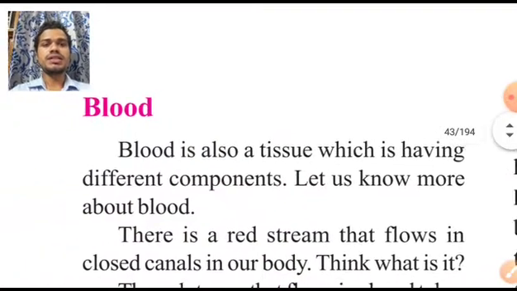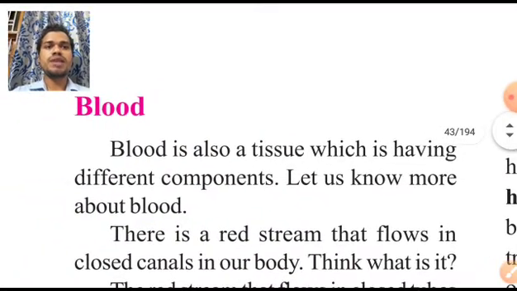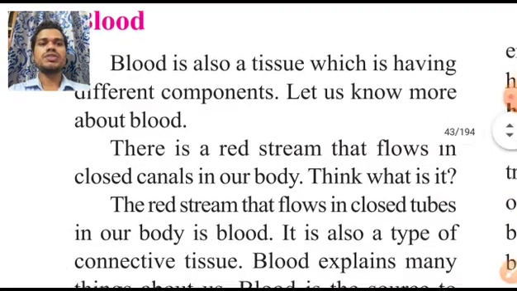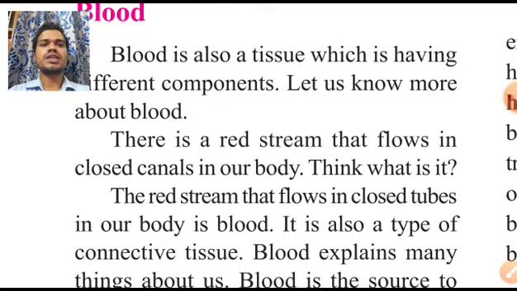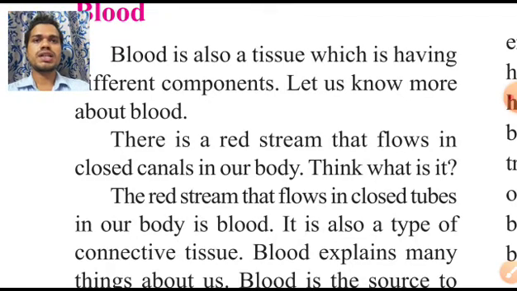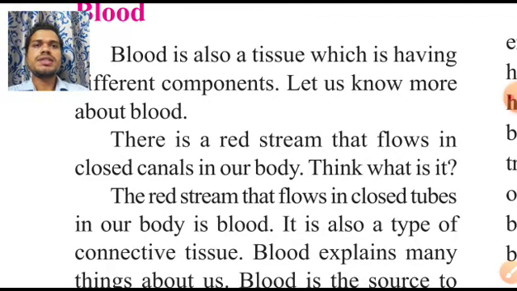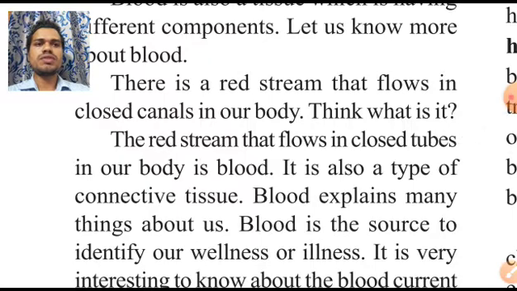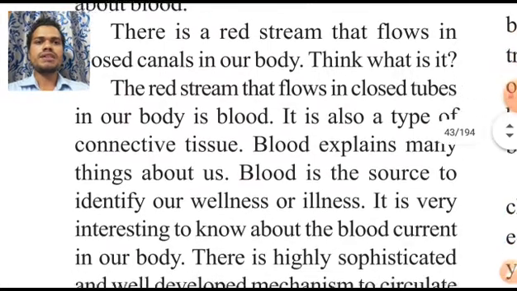Now let us discuss the blood. Blood is also a type of tissue which has different types of components. There is a red stream that flows in closed canals in our body. What is a closed canal? This closed canal is called a blood vessel. Inside the blood vessel some blood is moving, which is red in color. The red stream that flows in closed tubules in our body is called blood. It is also a type of connective tissue.